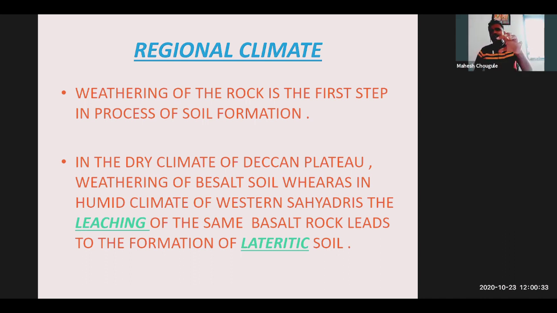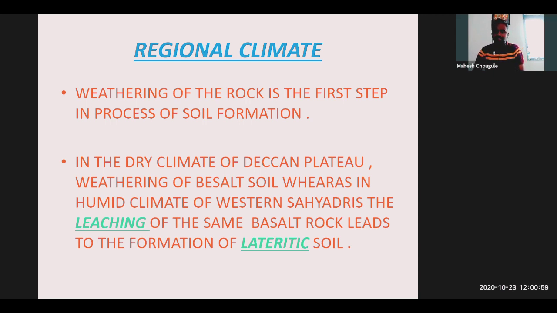So as the weather is, it is the first step in soil formation. There are different steps like biotic material including time period. So these are the stages or the steps. The basic stage or basic step is what? It's the weathering. So underline that weathering is the first step in this soil formation.